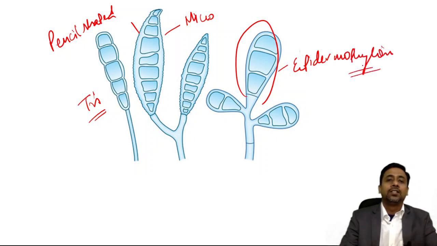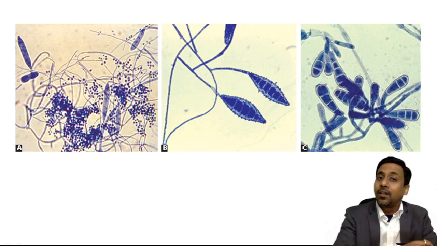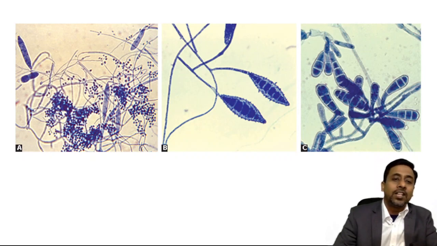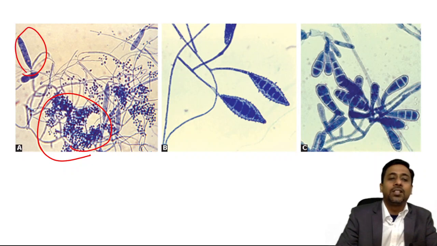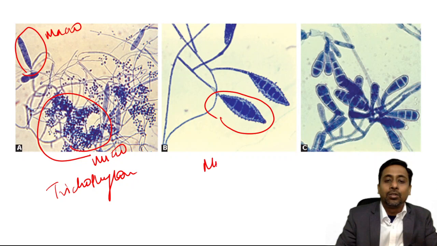Remember three things: pencil shape is Trichophyton, spindle shaped rough surface is Microsporum, club shaped smooth surface is Epidermophyton. Here you can see abundant microconidia and few pencil shaped macroconidia. This is macro, this is micro. So what is it? This is Trichophyton. Rough surface spindle shaped, Microsporum. Club shaped smooth surface, Epidermophyton.